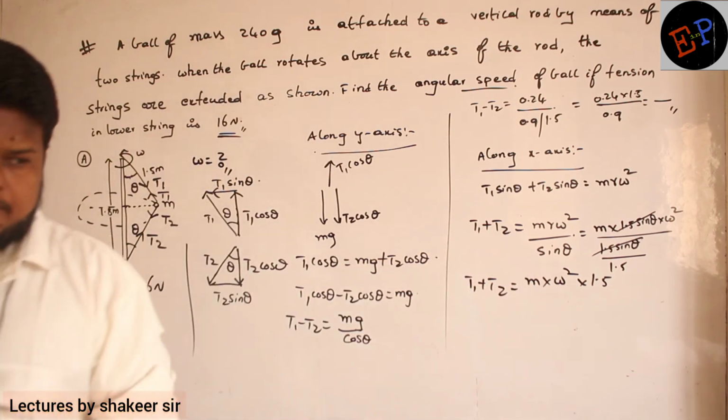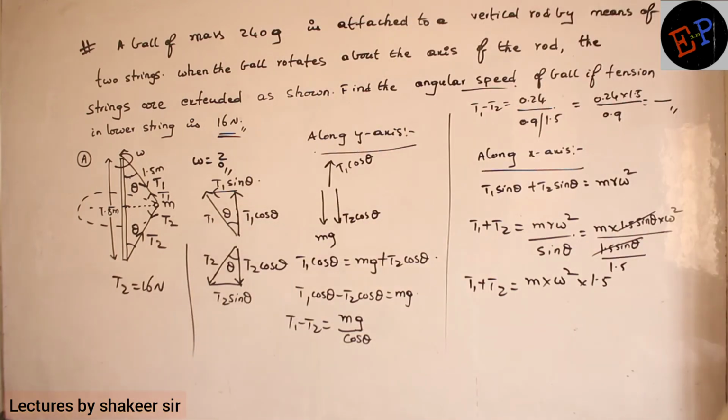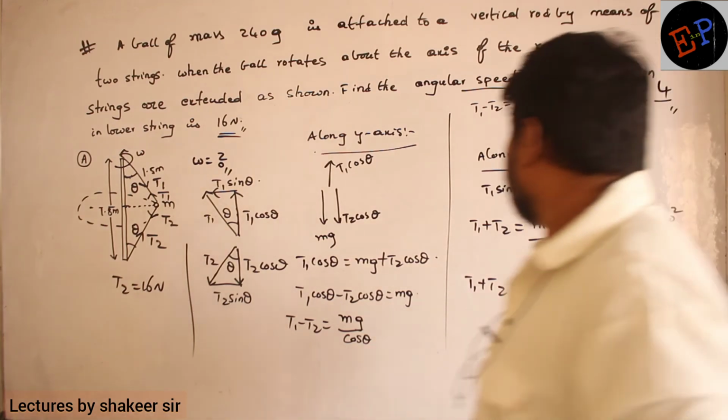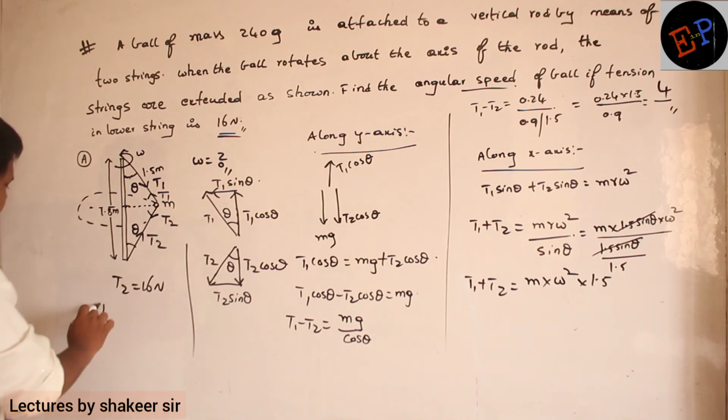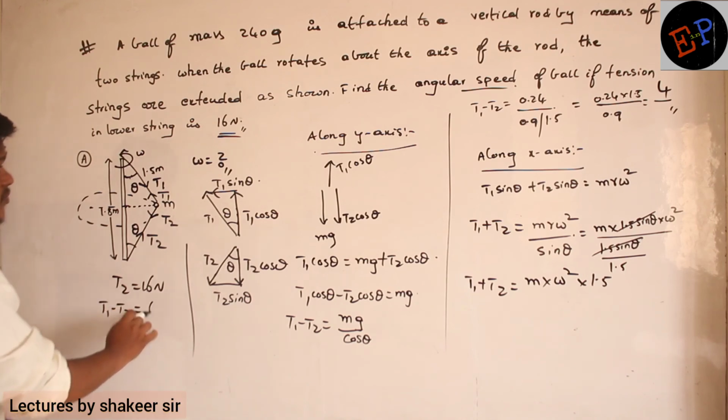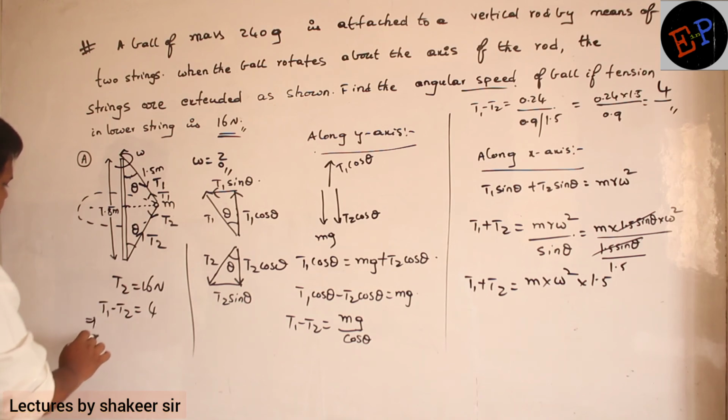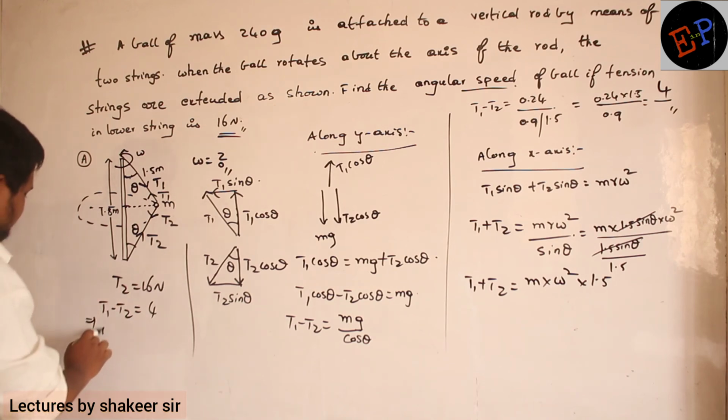Come on. So let me see what answers you should get. T1 minus T2 is equal to 4. This is what you should get. So T2 I got 16, no? So T1 minus 16 is equal to 4.